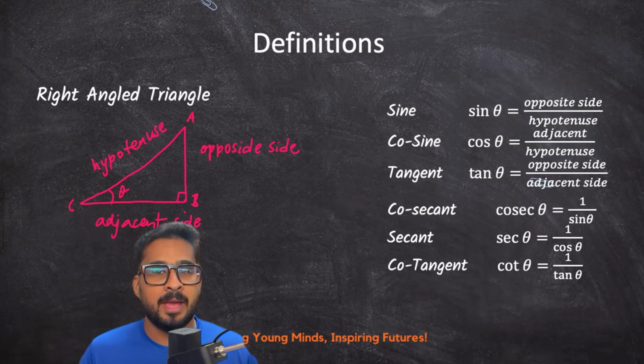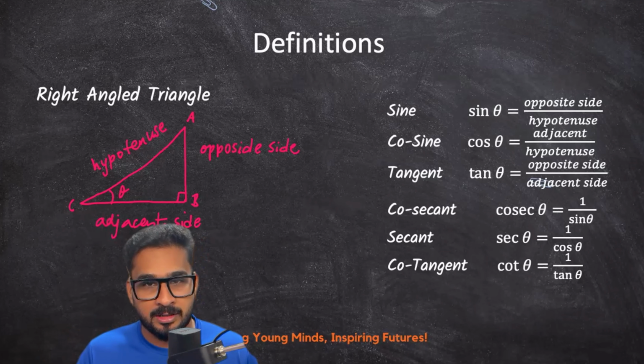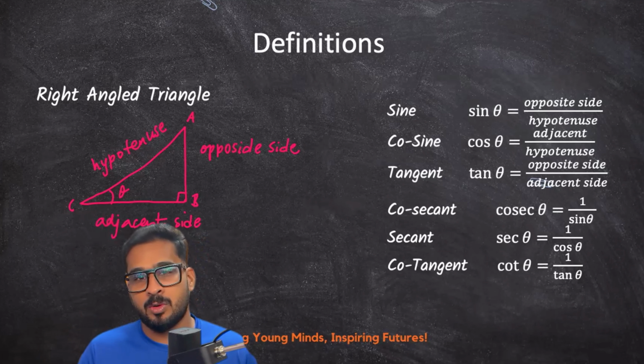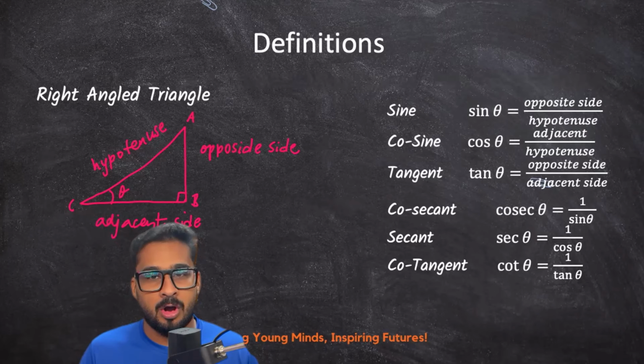These three are the main ratios. The other three ratios are simply the reciprocals of the above mentioned ratios. So cosecant theta or cosec theta is equal to 1 upon sin theta. Secant theta is equal to 1 upon cos theta. Cotangent or cot theta is defined as 1 upon tan theta.